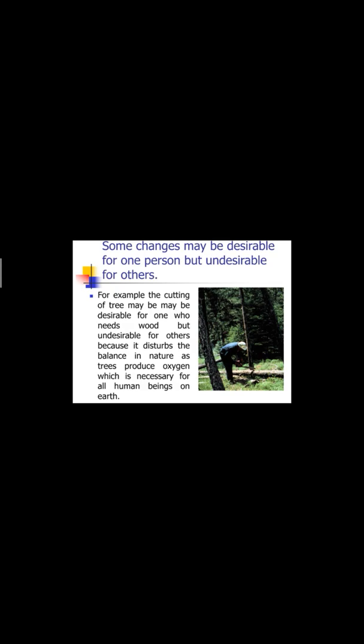Some changes may be desirable for one person but undesirable for another. For example, the cutting of trees is desirable for us. We make buildings, which is desirable, but it disturbs the ecosystem of nature, that is undesirable.